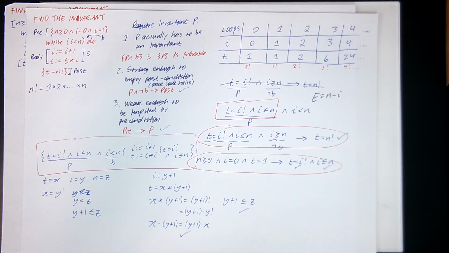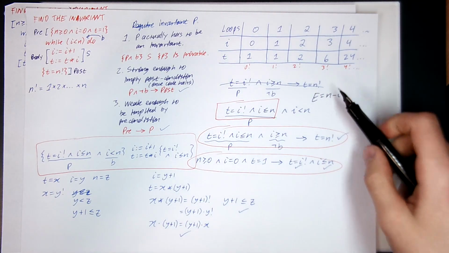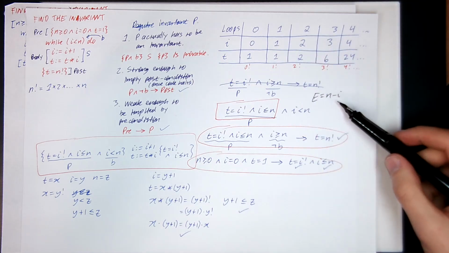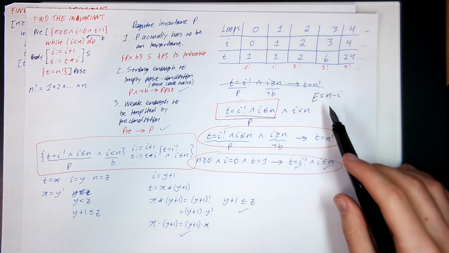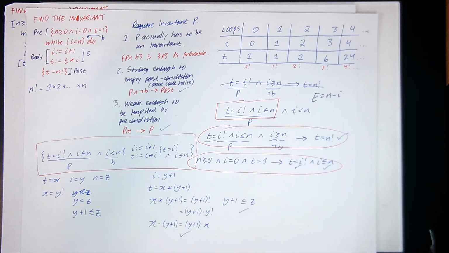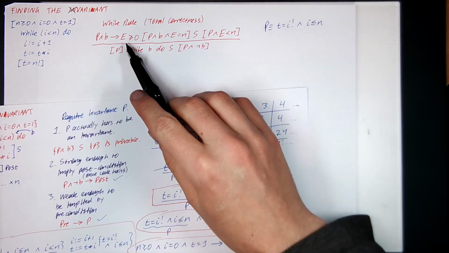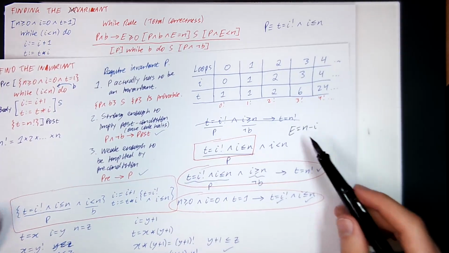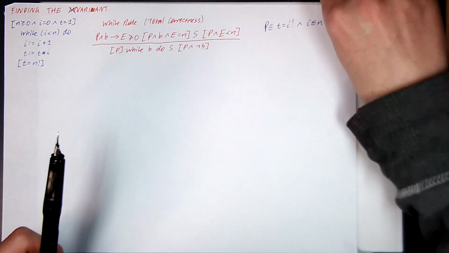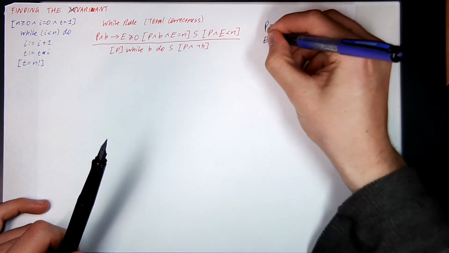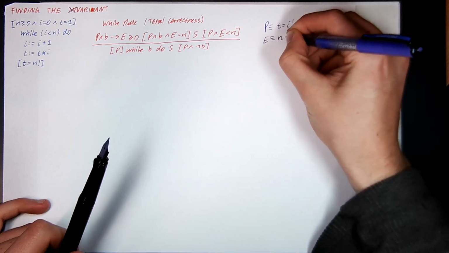And when you're trying to find the variant, a good trick is to find the thing that's increasing and just find an upper bound for it and subtract that. So you want your variant to be, generally speaking, greater than or equal to 0, so that way you can prove this property here. So it looks like N take I is probably going to work. So let's have a look at that. If I choose E is equal to N take I,